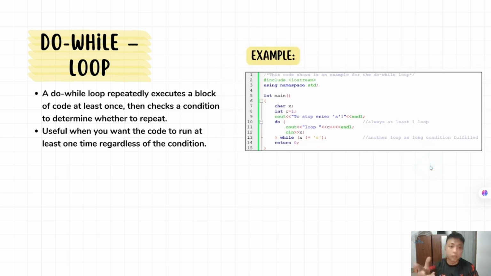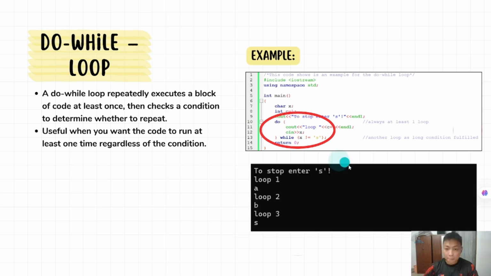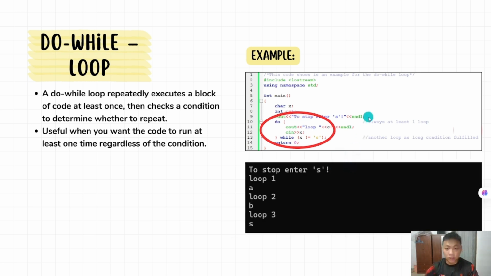So here is the example for the do while loop, and the keyword for the do while loop is this. In this bracket here, you just key in the condition that you want. For this code, the loop will keep repeating if the user didn't key in the letter S. So here is the output for the code.